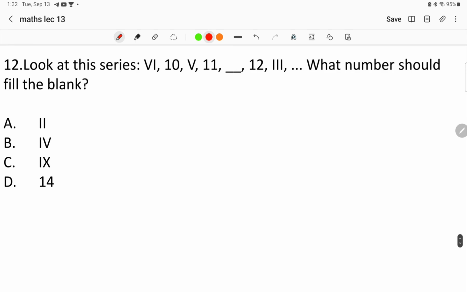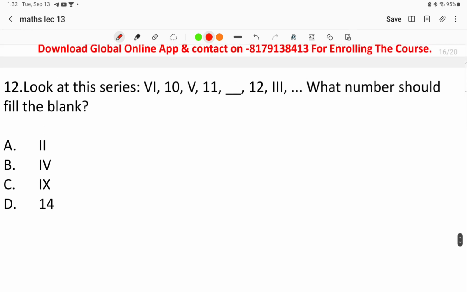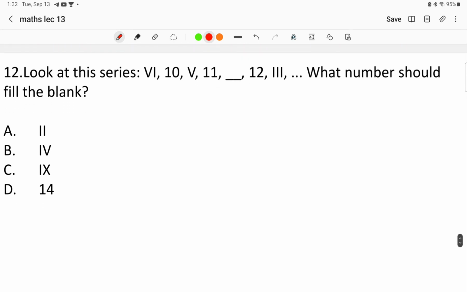Now again, a Roman number series and Arabic numbers are given over here, and we have to find the next pattern that will be coming over here. Now look at this series. When we look into the series, what we find is there is an alternating addition and subtraction series of the Roman numbers with the Arabic numbers. In this pattern, each number is decreased by 1.